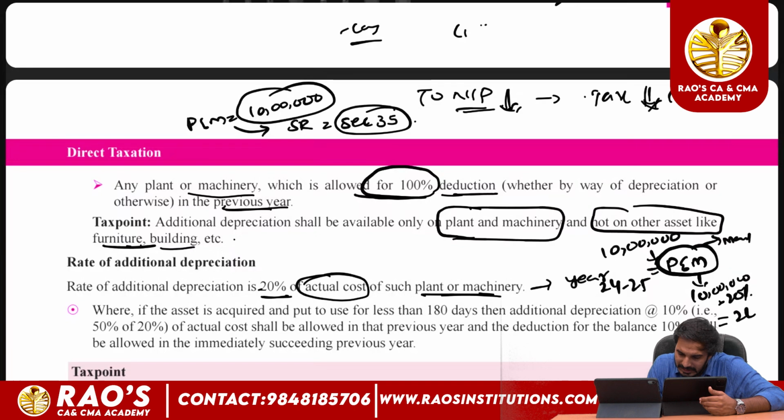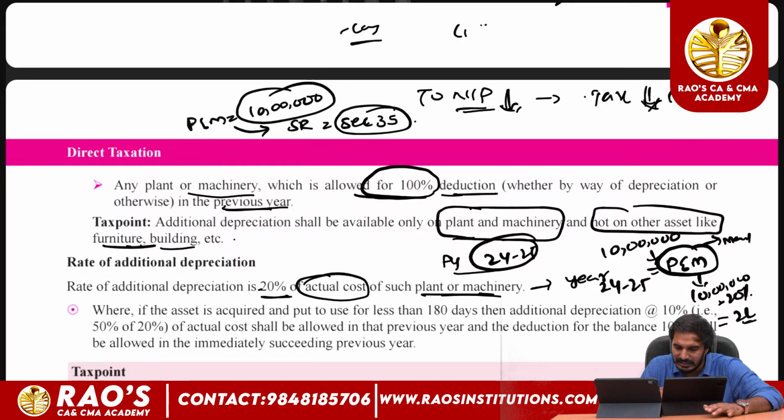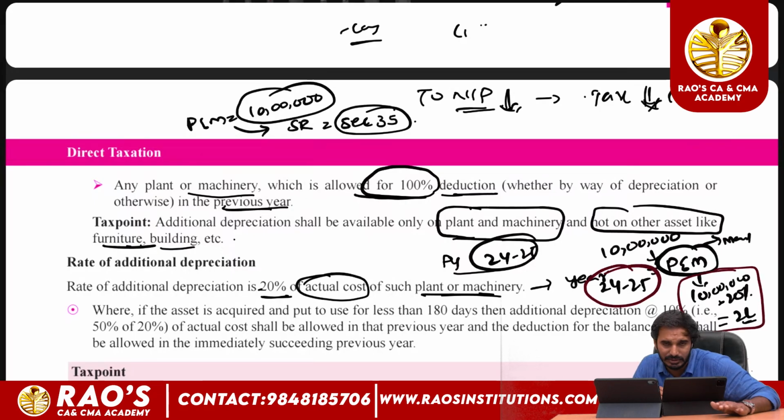And in the subsequent year the assessee shall not claim additional depreciation again, which means the additional depreciation can be claimed only in the year in which the asset has been acquired. It is only a one-time deduction, not for any subsequent years.